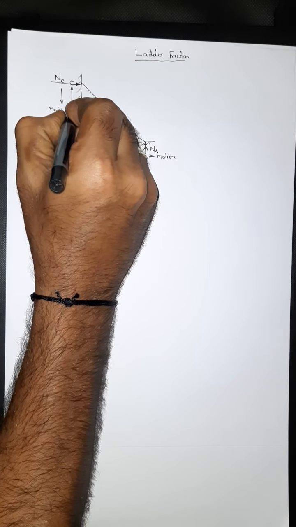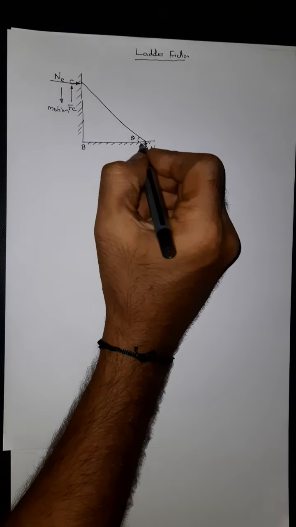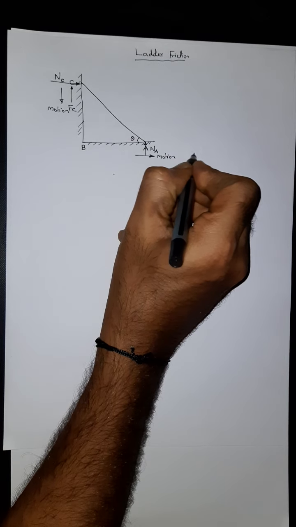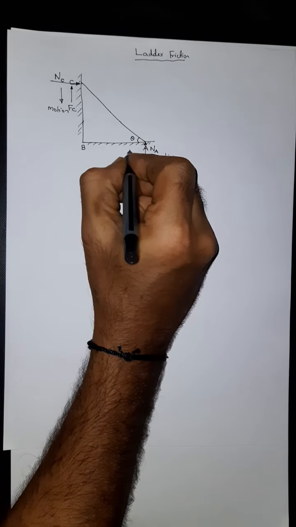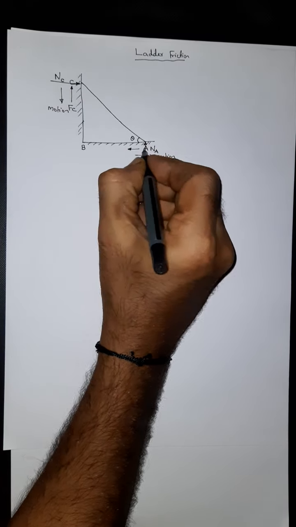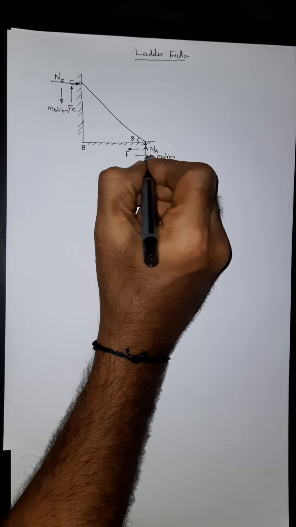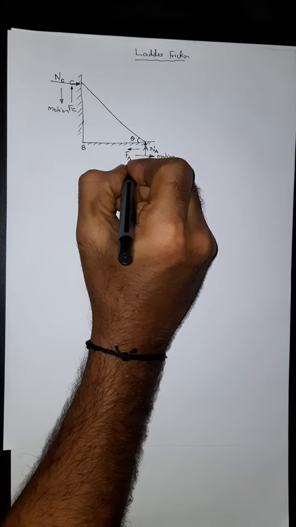This can be considered FC. Similarly, here the motion is towards the positive x-axis. Therefore, the frictional force will act opposite of the motion, which can be denoted as FA.